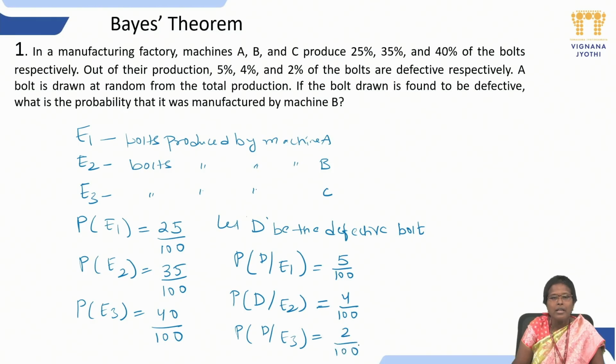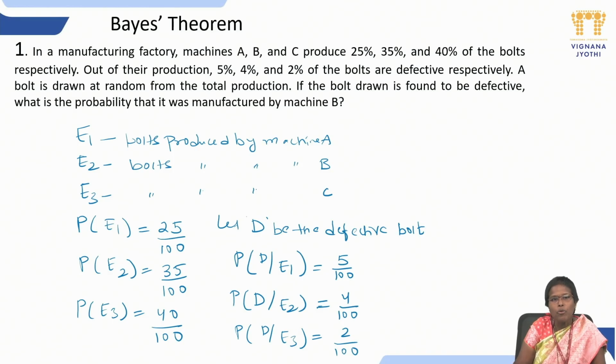Okay, is it clear? They have given two data sets. The percentage of bolts produced from machines A, B, C is 25%, 35%, 40%. And how much is the defective bolt from machines A, B, C? They have given 5%, 4%, 2%. Now what is our duty?